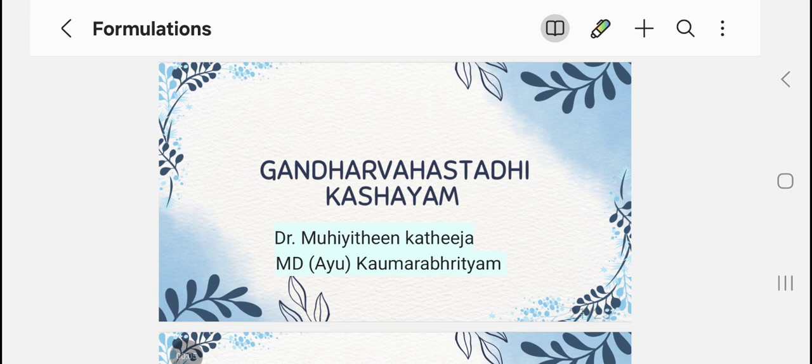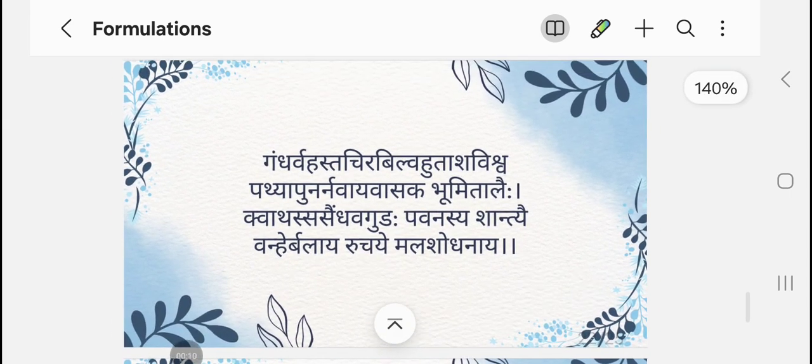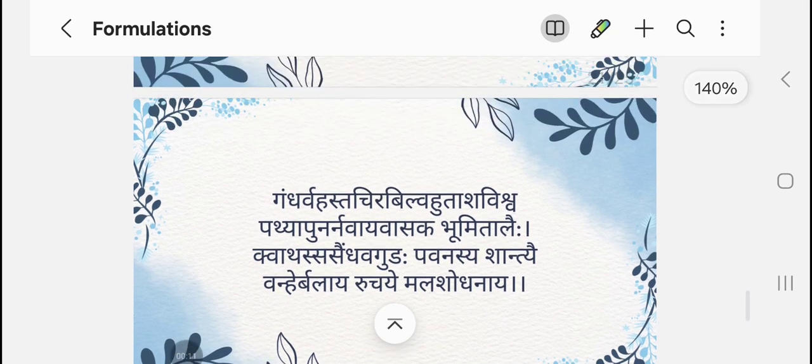Today's formulation is Gandharvahastadi kashayam. It has only 8 ingredients in it.